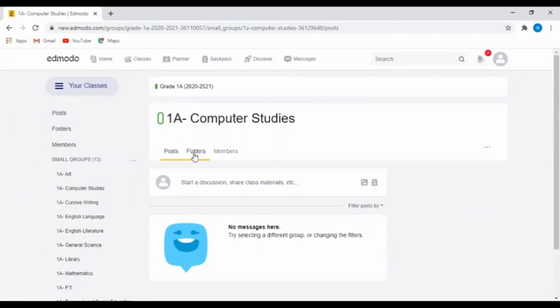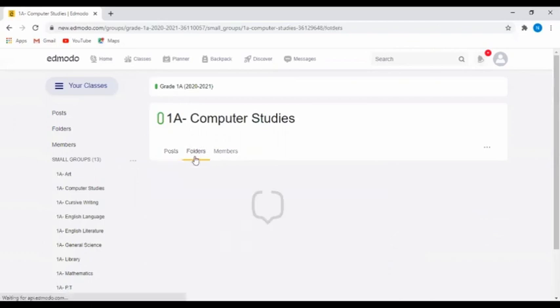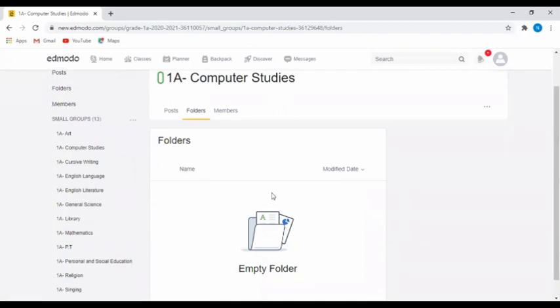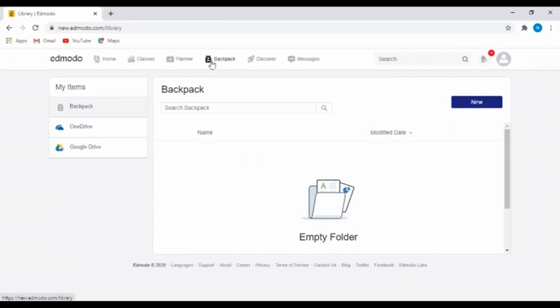Here you have the folders option. In this folder, if your teacher uploads a file, you will get it. The most interesting thing is the backpack over here. If you click on the backpack, you will get an empty folder over here. This empty folder means you have not added anything in the portal right now.